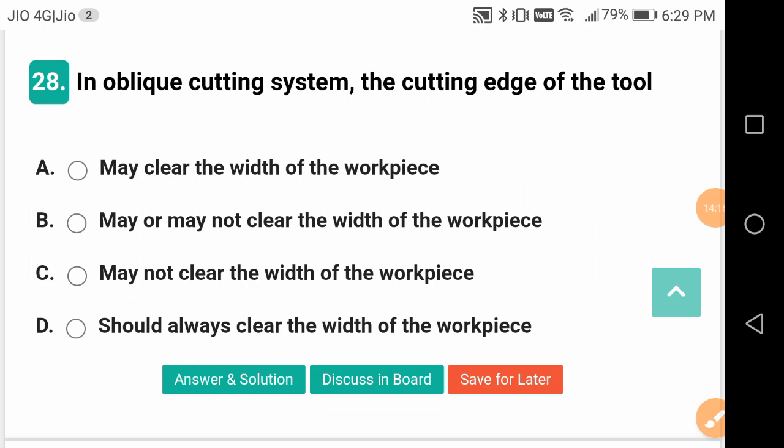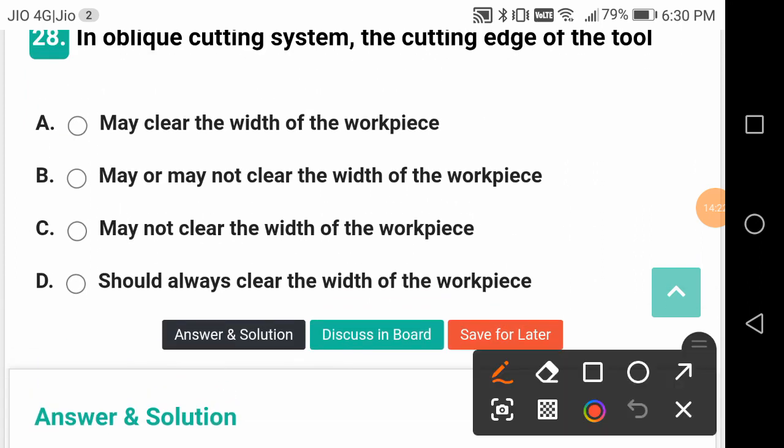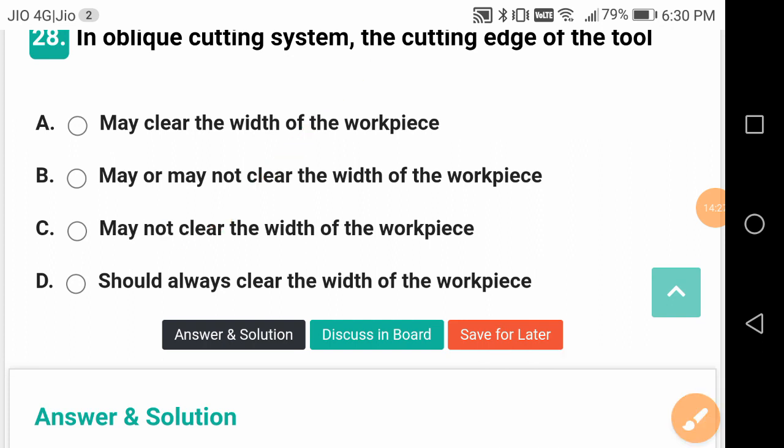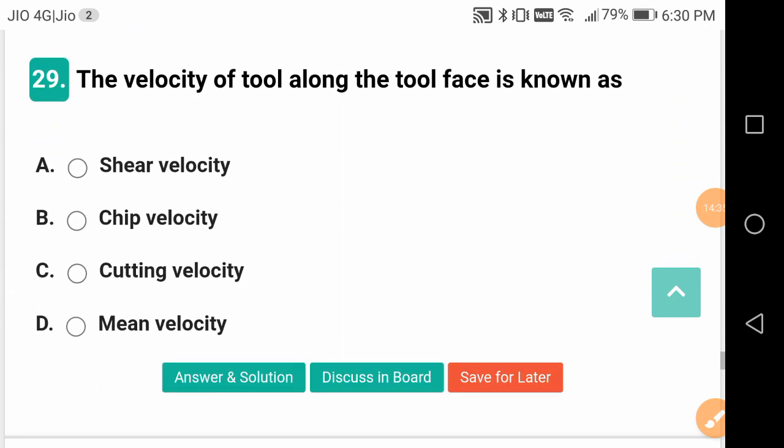In the oblique cutting system, the cutting edge of the tool may not clear the width of the workpiece. There is one more type of cutting system, friends, that's called orthogonal cutting system, in which it is 90 degrees. Normally we assume orthogonal cutting conditions.